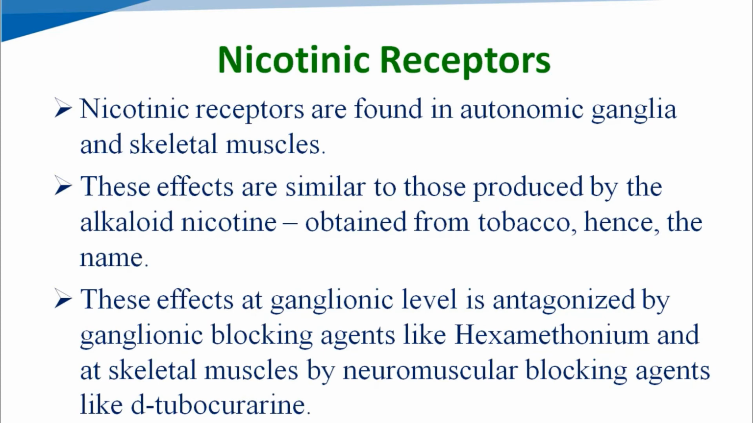Then the second type of cholinergic receptors, which is nicotinic receptors. Nicotinic receptors are located at autonomic ganglia and at skeletal muscles. Effects of these receptors are similar to those produced by nicotine, an alkaloid obtained from tobacco. So these receptors are named nicotinic receptors. Effects of nicotinic receptors at the ganglionic level are antagonized by the ganglionic blocking agent hexamethonium, and at skeletal muscles by the neuromuscular blocking agent D-tubocurarine.